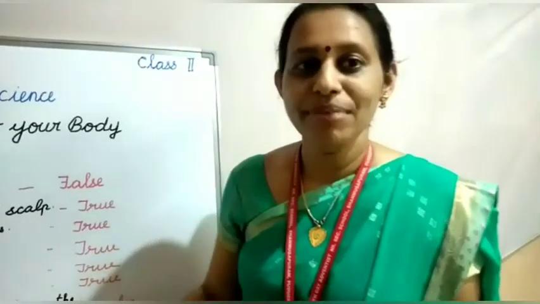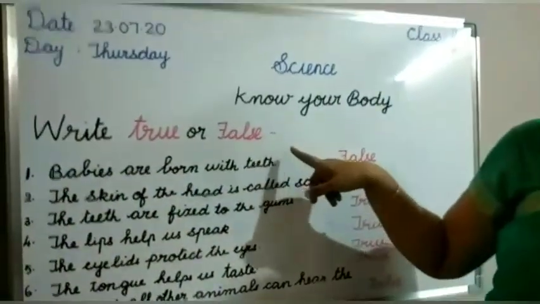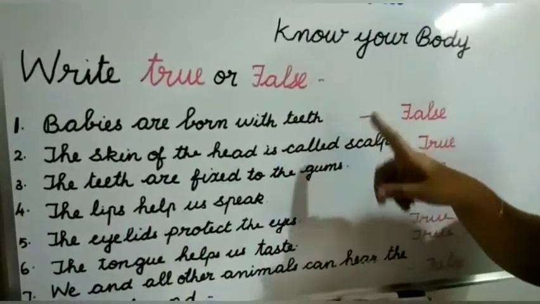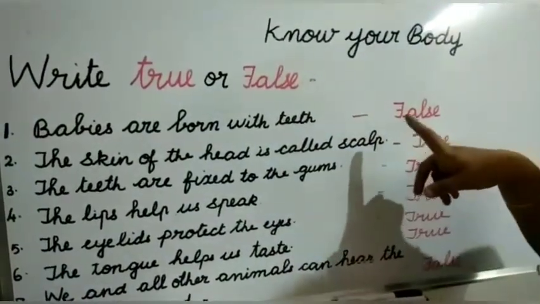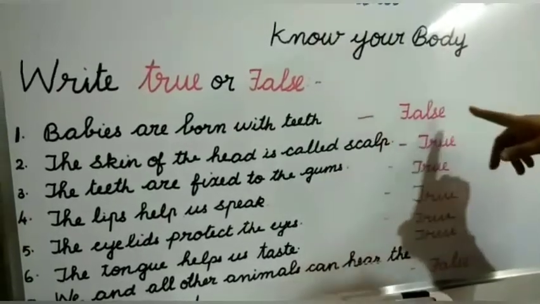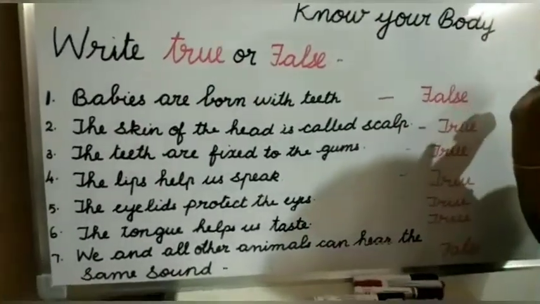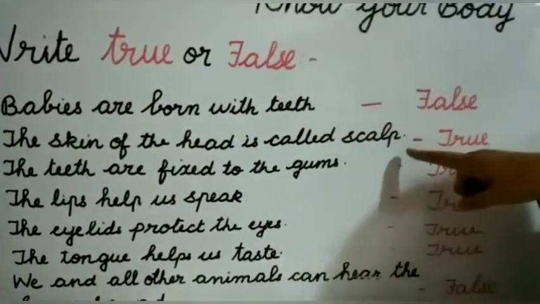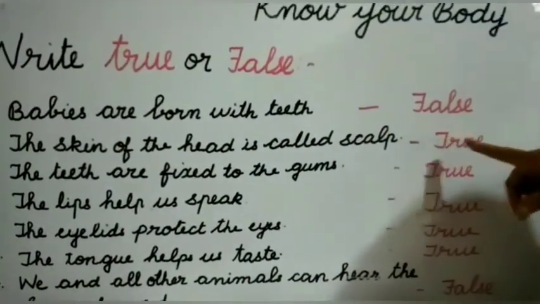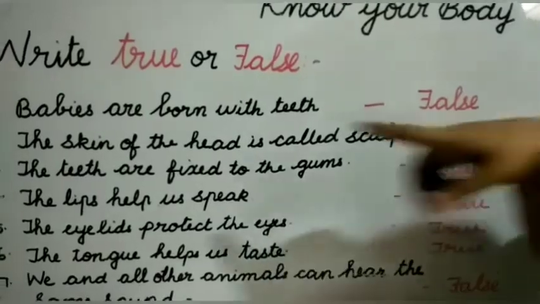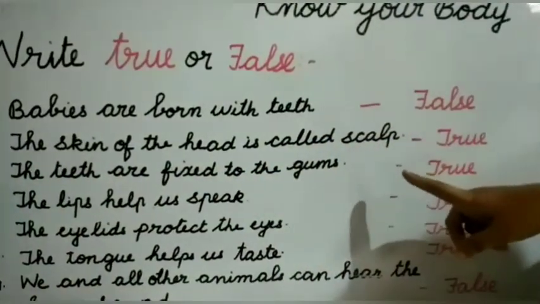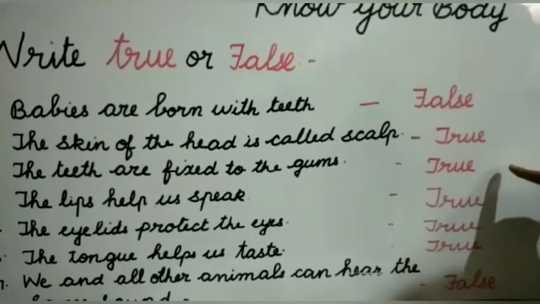Okay, children, let me ask some questions from this lesson. Write true or false. First question, babies are born with teeth. Is it correct, children? Yes or no? No, it is false only. Babies have no teeth. Then second one, the skin of the head is called scalp. Is it correct? Yes, it is true. And third one, the teeth are fixed to the gums. Is it correct? Yes, it is also true.